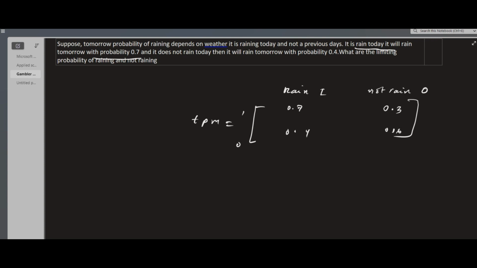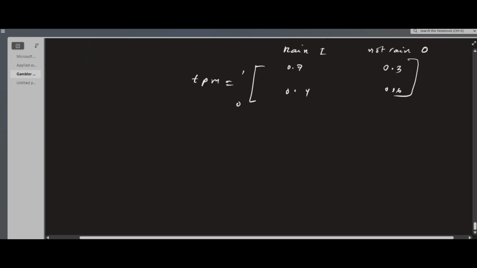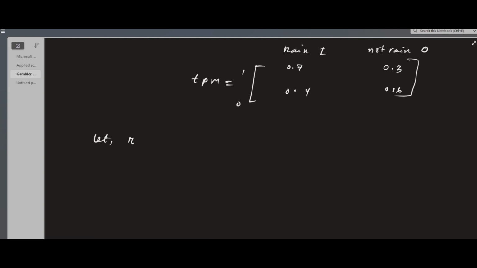So let's define the limiting probability. Consider the limiting probabilities R1 and R2.